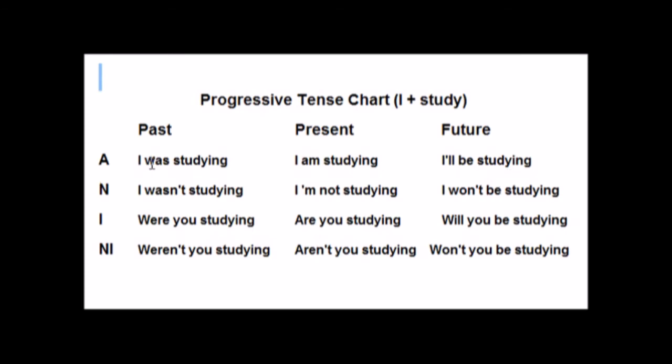The past tense conversation, were you studying? I was studying, I wasn't studying. Present tense conversation, are you studying? I am studying, I'm not studying. Future tense conversation, will you be studying? I'll be studying, I won't be studying.